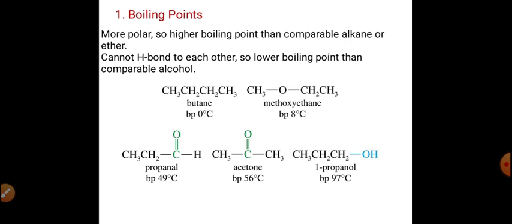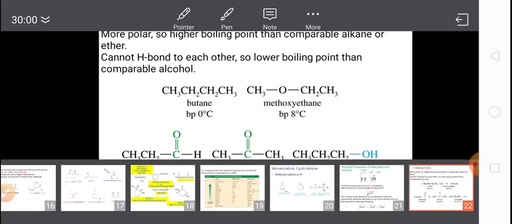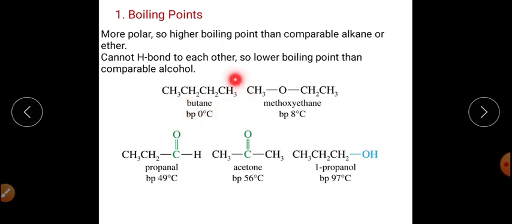For example, on the screen we can see butane, an alkane, whose boiling point is 8 degrees Celsius. Then we come to propanal, an aldehyde, whose boiling point is 49 degrees Celsius, and similarly acetone at 56 degrees Celsius.